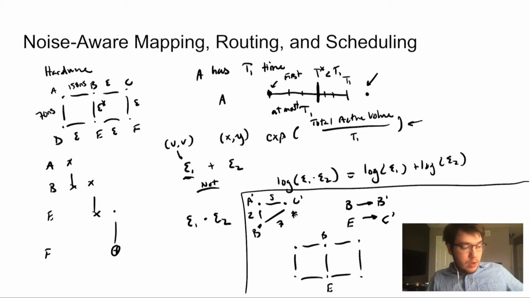So for example, we could consider placing A by looking at all of the hardware graph and computing the reliability of a path between the candidate and all of the other qubits that it's connected to in its program dependency. So here, A prime is connected to both C prime and B prime, so we would look at paths to both of these two things in their mapping, and we compute a score based on that, which might be the product of all of the gates along the edge, etc.